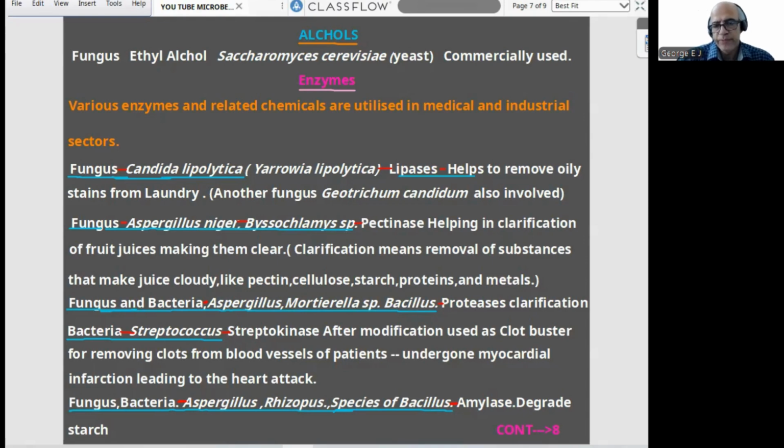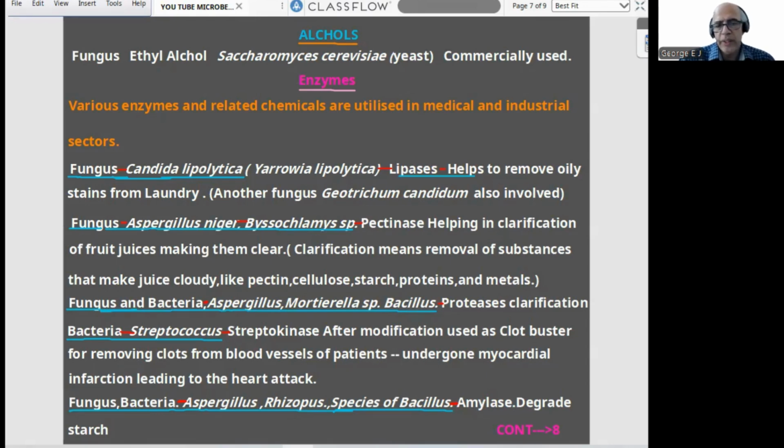The first two are fungi, and they are connected with the production of the enzyme proteases, again involved in clarification, like pectinase. Now, bacteria Streptococcus, enzyme streptokinase. After modification, it is used as a clot buster for removing clots from the blood vessels of patients who have undergone myocardial infarction, leading to heart attack. So, clot buster, a very famous chemical, streptokinase from Streptococcus.